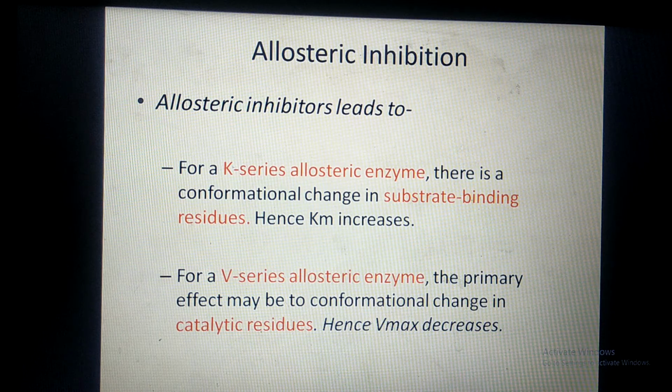Affinity decreases, that means Km is increased. Whereas in case of V series allosteric enzyme, there is conformational change in the catalytic residues, and hence catalysis will not occur properly. Therefore, maximum velocity of the reaction decreases in case of V series allosteric enzymes.